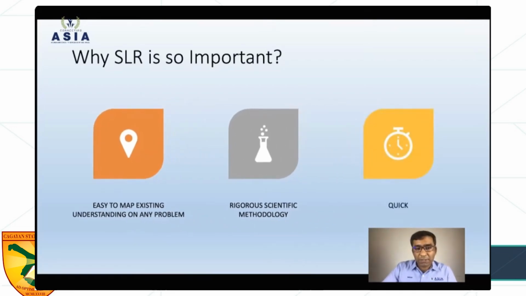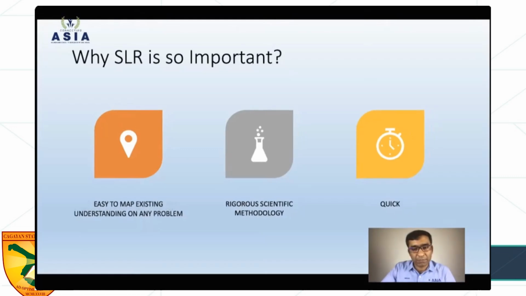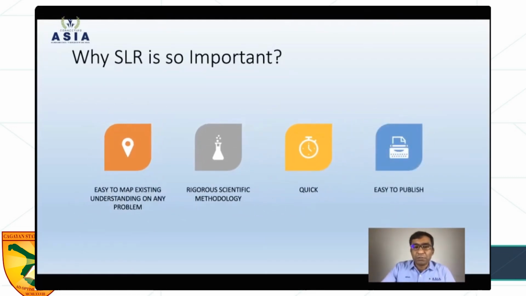Okay, so it follows the scientific methodology, and nowadays with the available databases and also the tools available for literature review, for data analysis and for text mining, we can do systematic literature review very quickly. So that is an added benefit for doing systematic literature review papers. And fortunately, this form of research article is easy to publish.